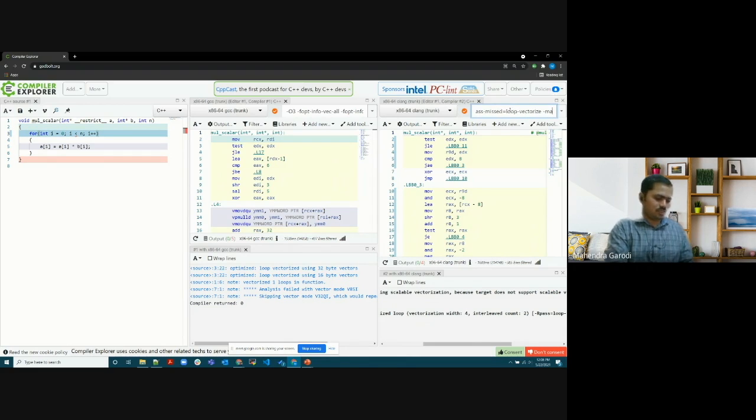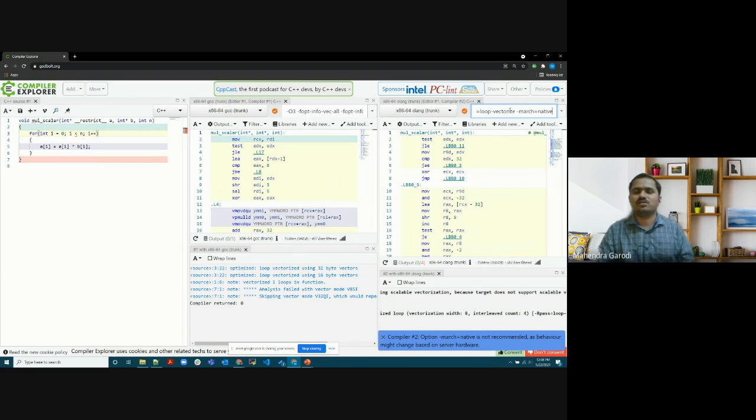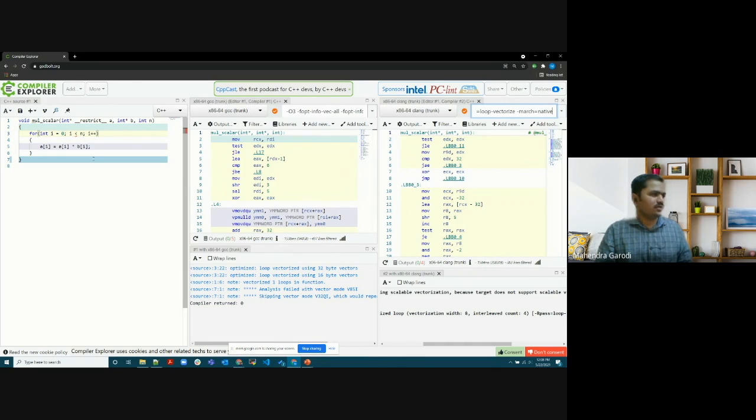So let me just specify it here as native. You can specify something like AVX-512, or Skylake AVX-512. When you provide some option, it will check whether that option is correct or not. For ARM, it is the same thing, like ARMv8.6 plus Neon or SVE2. So this is one example which we saw. Let's go to another example.